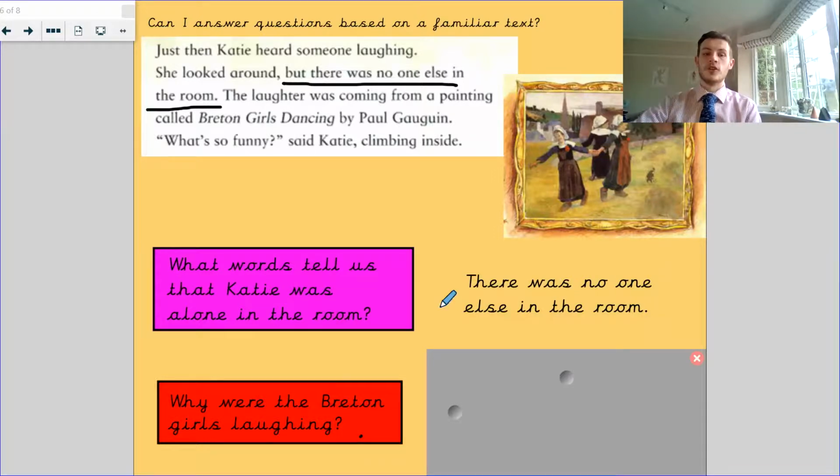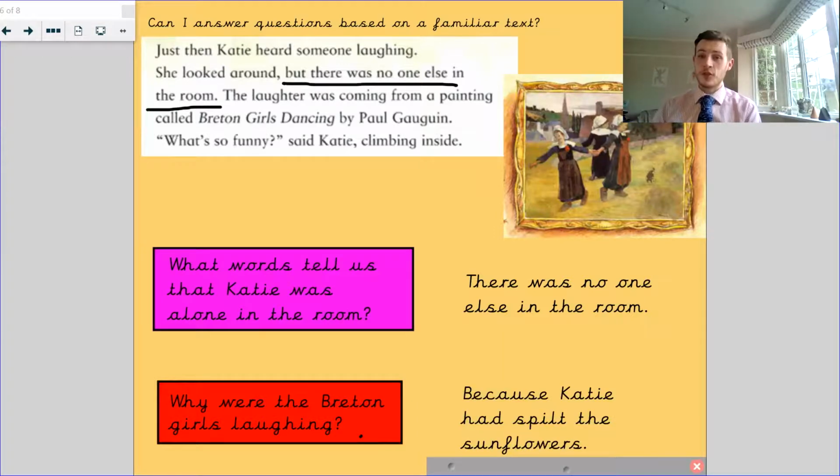Why were the Breton girls laughing? Now, it doesn't tell us in this part. It's something you've got to remember from something earlier that we've read. So why were they laughing? It's because Katie had spilt the sunflowers. So that was something that we didn't see in the text, but it was something earlier that we'd looked at.